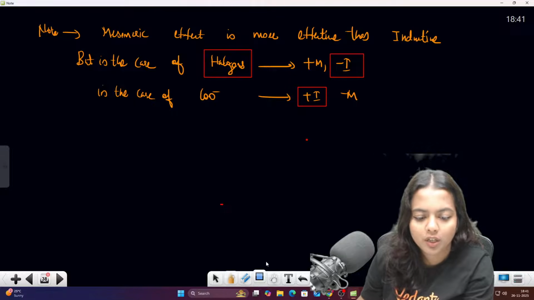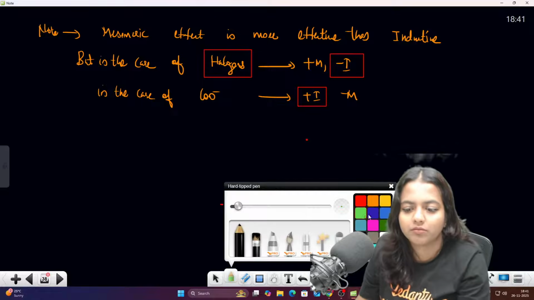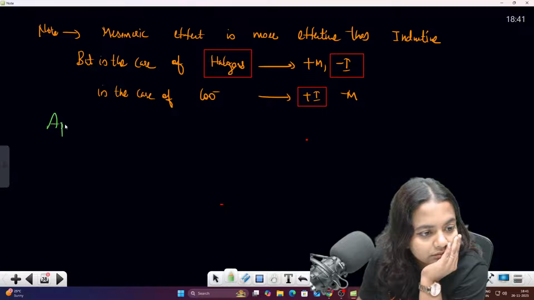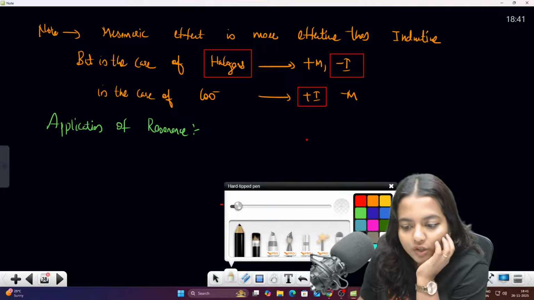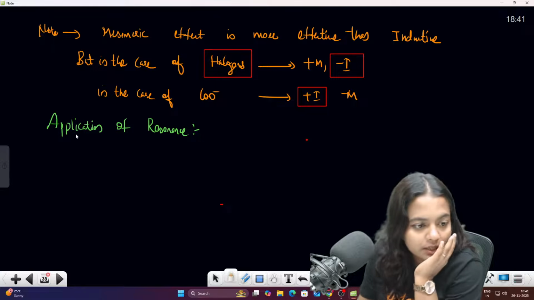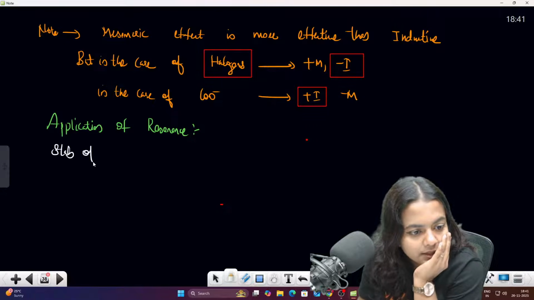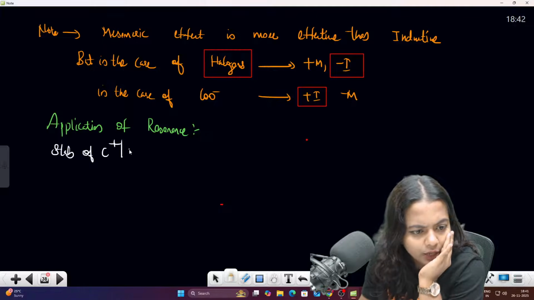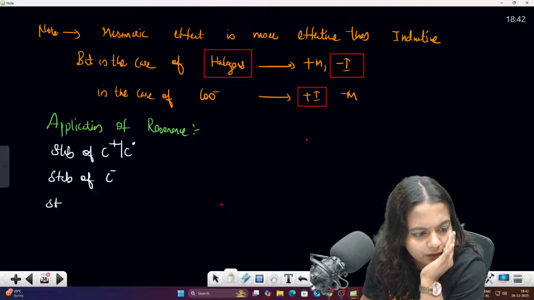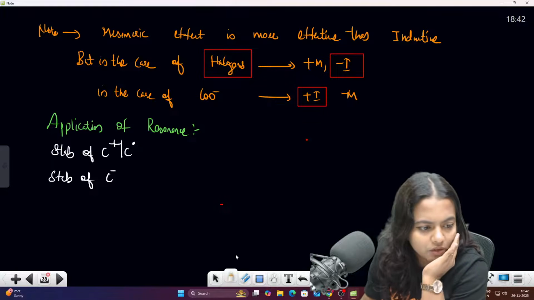Now application of the resonance. We are almost 1 more hour maximum. Application of the resonance. Do you know which are the applications? First one is the stability of the carbocation. Same applications only. Carbocation or some free radical. Stability of the carbanion. Acidic strength and basic strength.